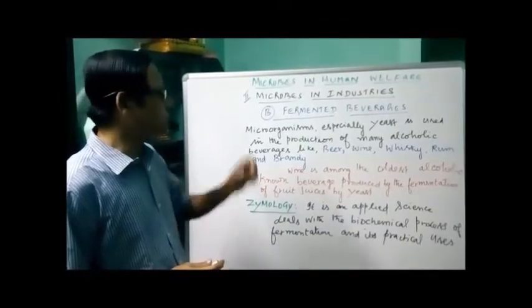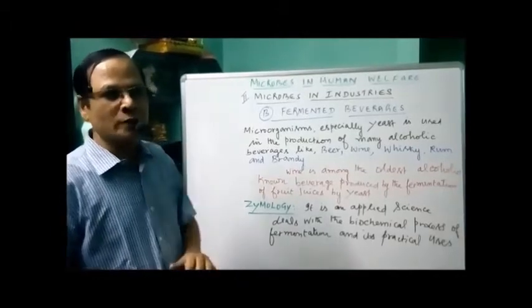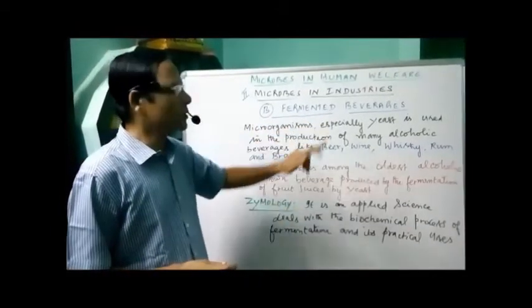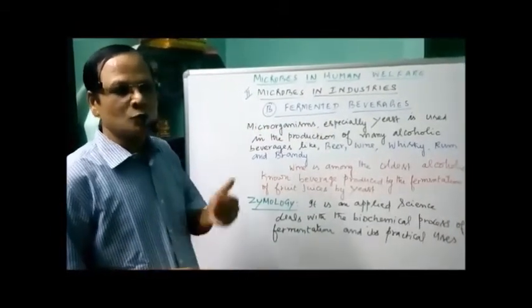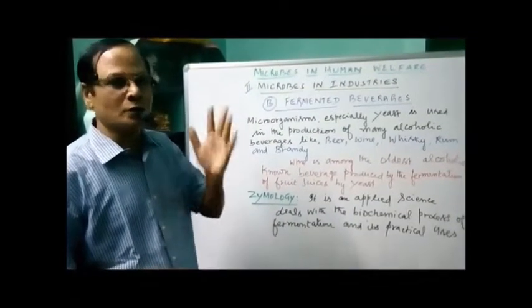That is the third one. So three headings under microbes in industries. Number one, antibiotics. Number two, fermented beverages. And number three, the chemicals, the enzymes and other bioactive molecules.